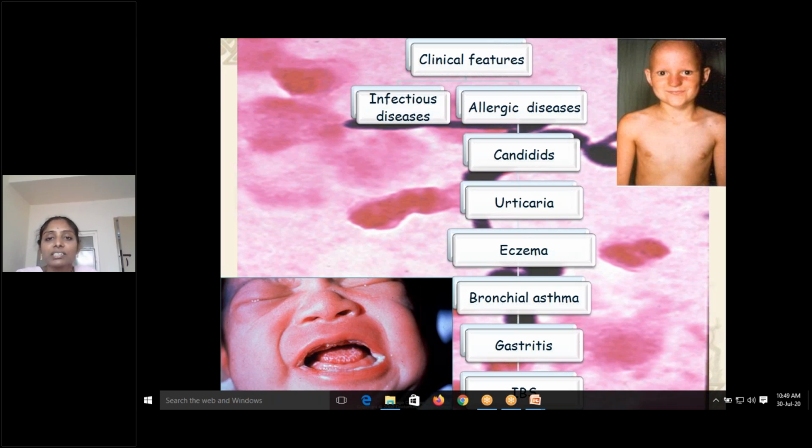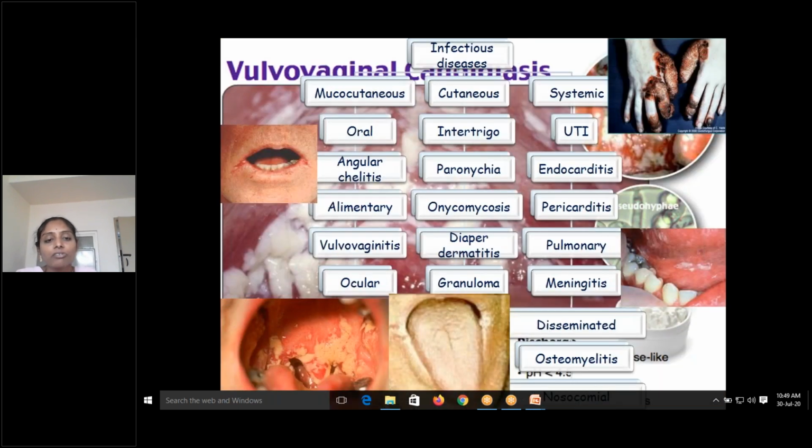So allergic diseases caused by Candida are candids, urticaria, eczema, bronchial asthma, gastritis, and irritable bowel syndrome. So all these are two very common ones which we have put up. Coming to the infectious diseases. Infectious diseases caused by Candida can be mucocutaneous lesions, it may be cutaneous lesions, or systemic disease. Most common is the mucocutaneous lesions.